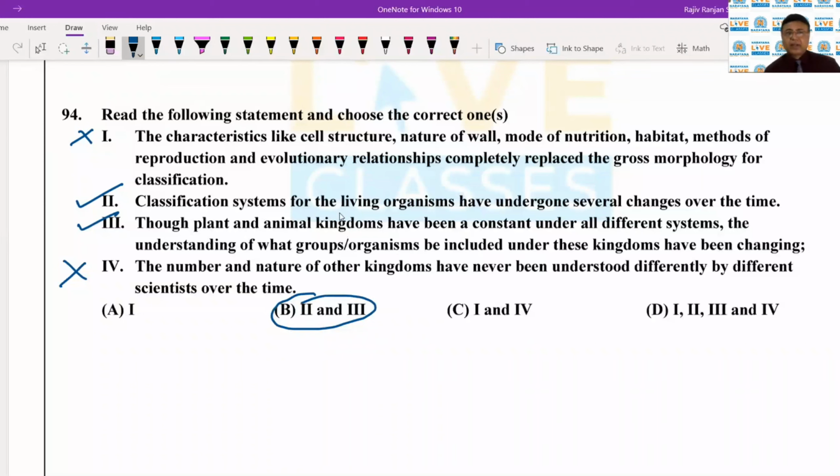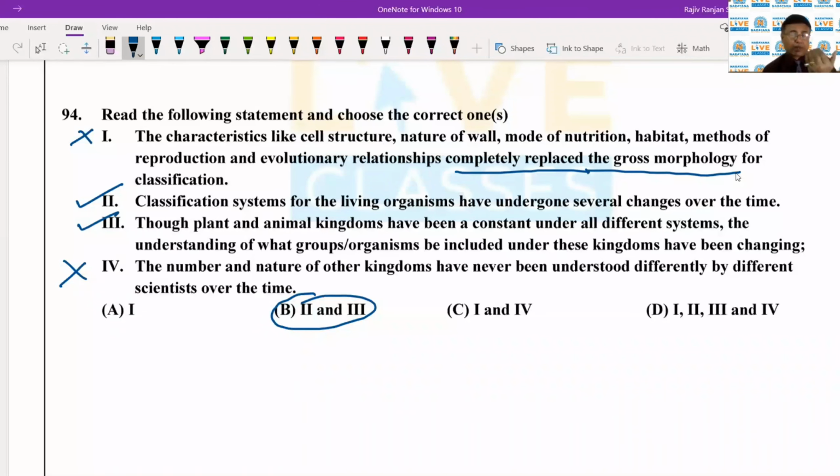अब कैसे ये first गलत है ये चीज हम समझें. First of all, it is just saying that these criteria like cell structure, nature of wall, mode of nutrition, etc., completely replaced the gross morphology. So here is the mistake. Actually, they were considered besides the gross morphology. Gross morphology was not replaced. It was also used.